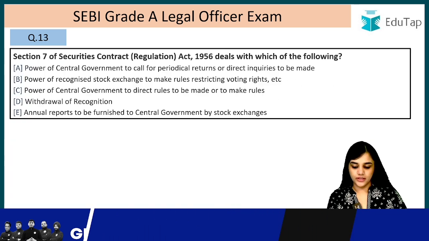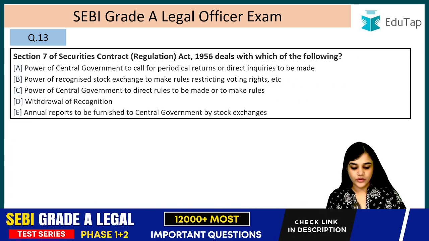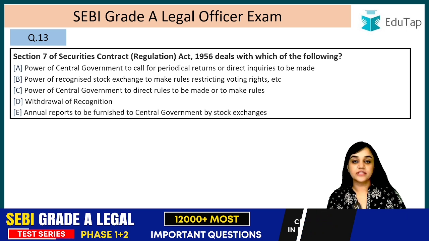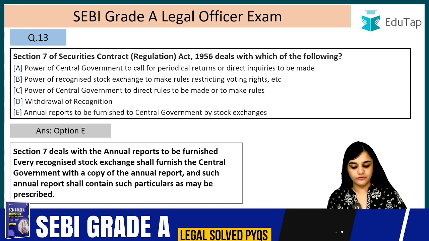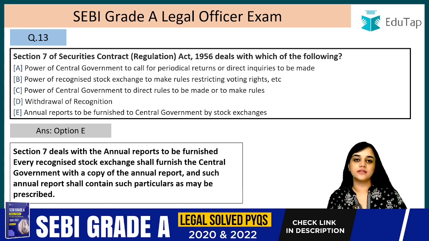Question number 13. Section 7 of the Securities Contract Regulation Act 1956 deals with which of the following? So which of these deals with section 7? Section 7 deals with annual reports to be furnished to the central government by the stock exchanges, right?